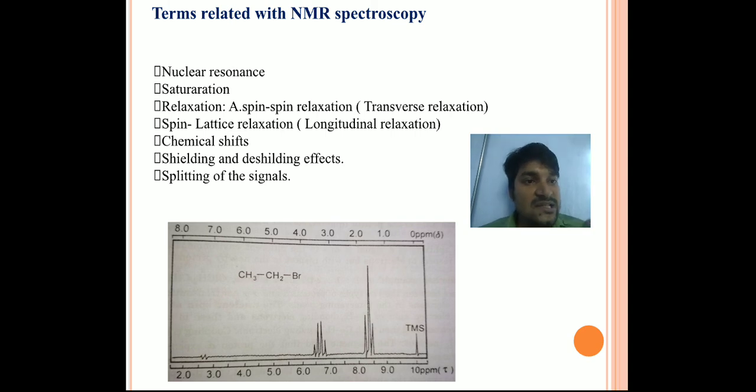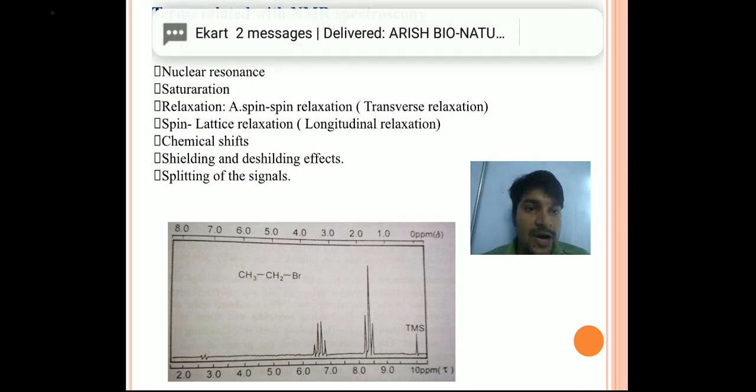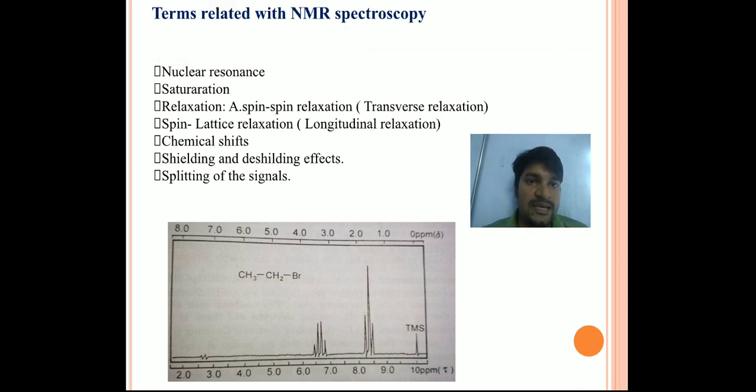So in CH3, the protons have a higher electron cloud, and in CH2 a lower electron cloud. Due to these two situations, two environments are created, and we get two kinds of peak. The first, around 8 to 9, is for the CH3 group, and the second, 4, is for the CH2 group.